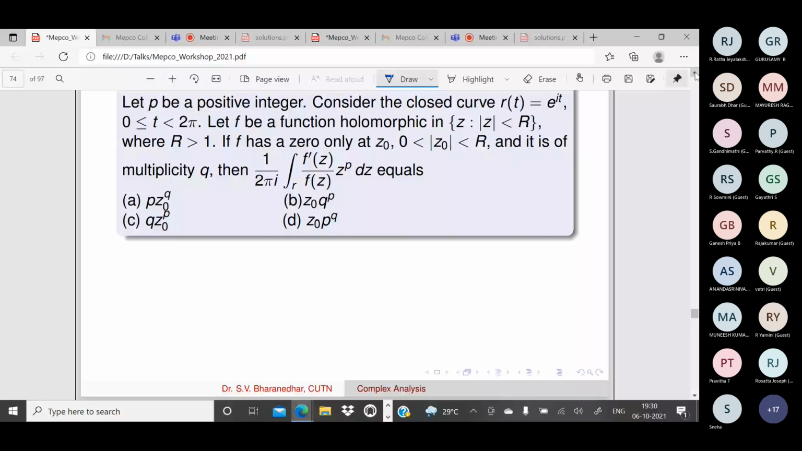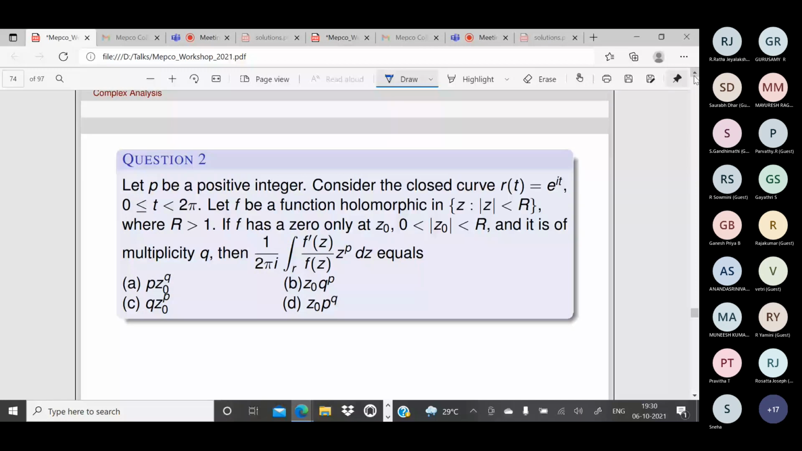So let p be a positive integer. Consider the closed curve r of t equal to e power 2 pi i p t, for t between 0 and 1. What is this curve actually? Circle, unit circle. Unit circle, very good. This is the curve, the unit circle. So mod z equal to 1.